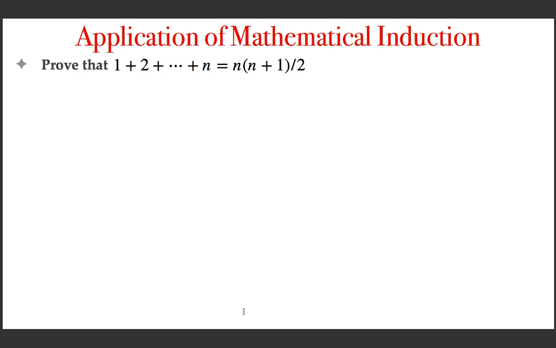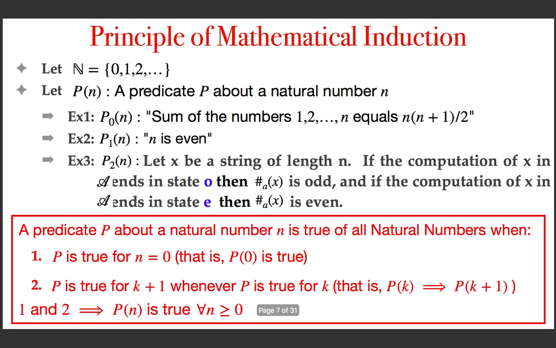We are going to apply the principle of mathematical induction to prove that the sum of the first n natural numbers is n(n+1)/2. So we need to prove the two conditions. That is what you have to do. First condition is called the induction base, and the second condition is called the induction step.